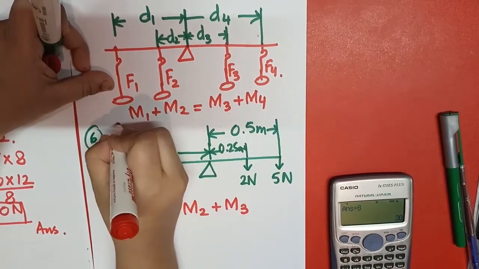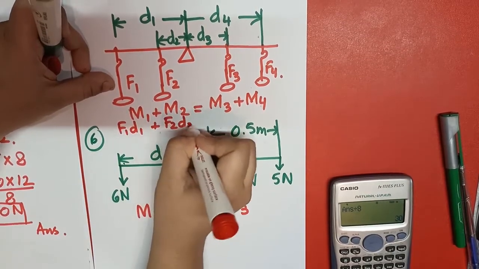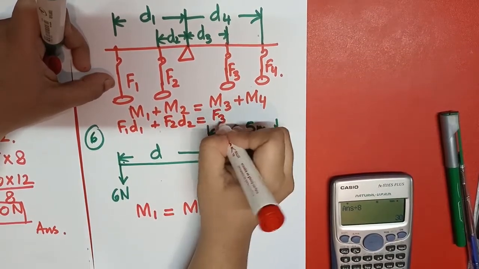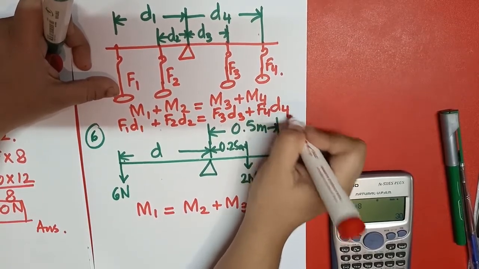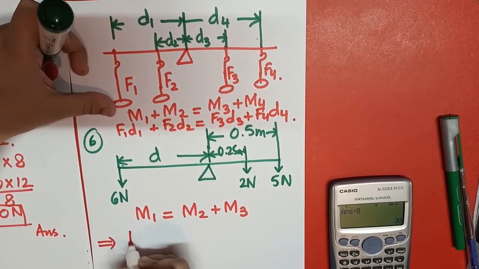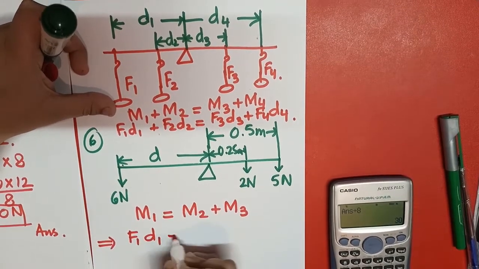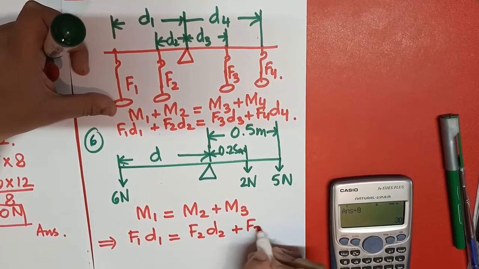So what can I write down? F1 D1 plus F2 D2 is equal to F3 D3 plus F4 D4. This is the way. So what I have to do next, I have to write down F1 D1 is equal to F2 D2 plus F3 D3.